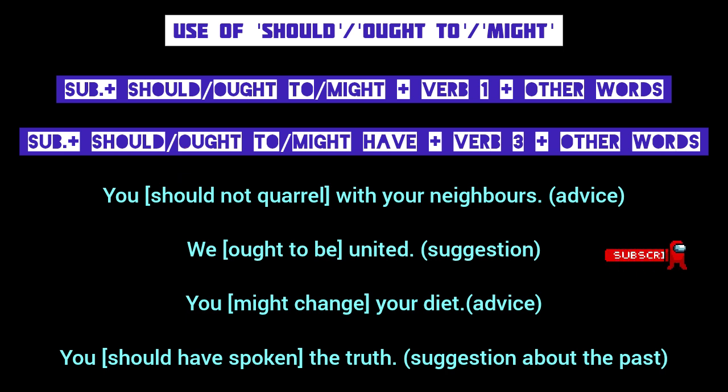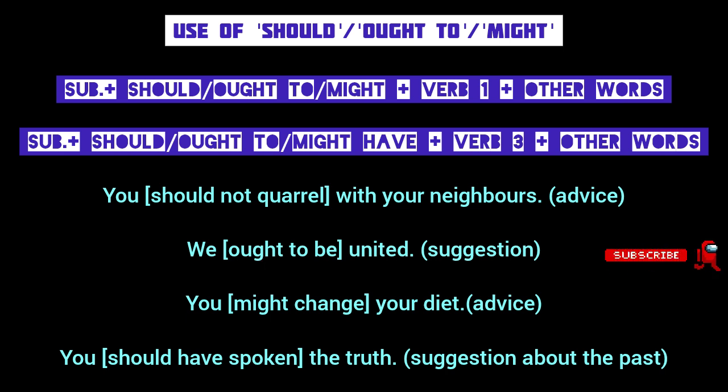We might also use the modal ought to give advice or suggestion. For example, we ought to be united now. Remember, after the modal ought, an infinitive with to is used. But after the modals should and might, an infinitive without to is used. So the sentence we ought to be united denotes a suggestion by the speaker. The next sentence you might change your diet also expresses a piece of advice. Here the speaker is using the modal might to give advice.